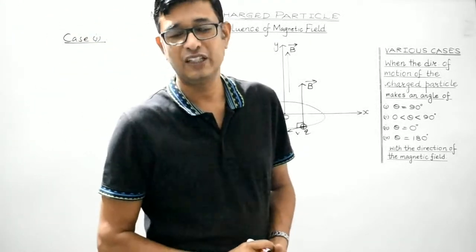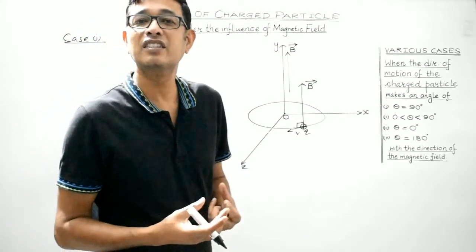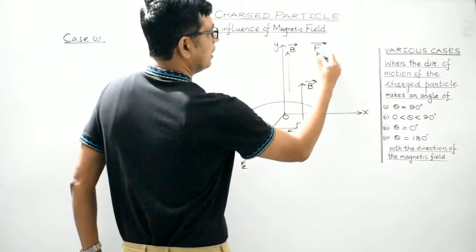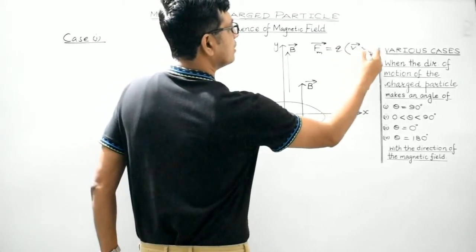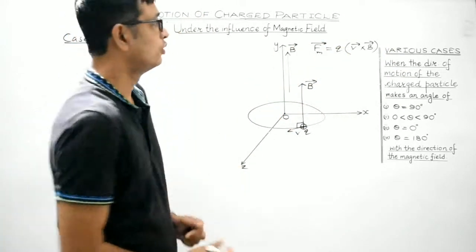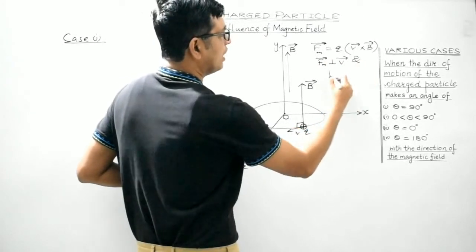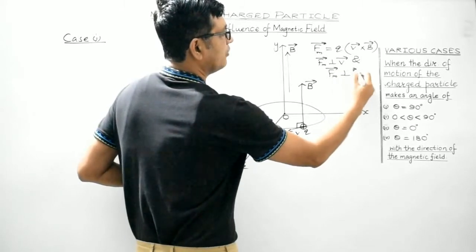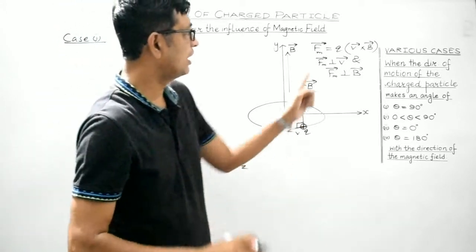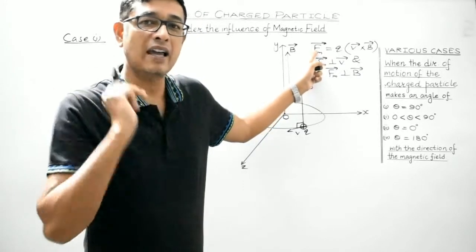Students, we are aware whenever a moving charged particle is under the influence of magnetic field, then it experiences a magnetic force. And magnetic force, students, it's given by F_m vector equals q, v vector, cross B vector. Isn't it? This is the cross product, right? So, F_m is perpendicular to velocity vector as well as magnetic field vector. By using the properties of the cross product, we can safely conclude that this magnetic force must be perpendicular to both velocity vector as well as magnetic field vector.